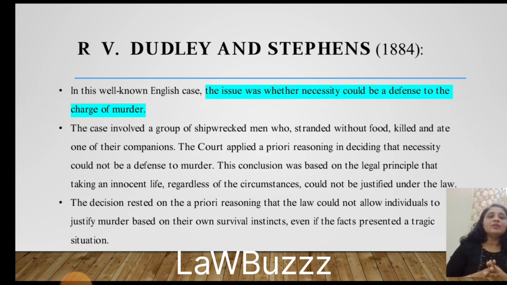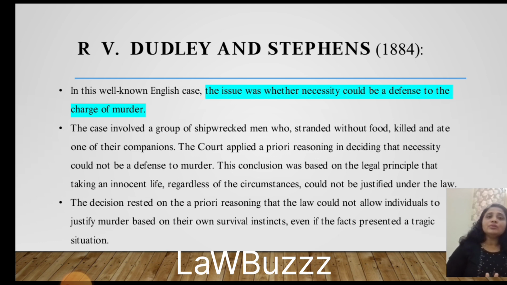But here it was an innocent person. He didn't do any harm to the others, but they killed this person and ate him. So the court held this is not justified in any sort of way. Any court, any law, cannot justify your part that you were hungry and starving. All this is understood, but it cannot be justified. You're taking an innocent person's life. It cannot be justified in a court of law.